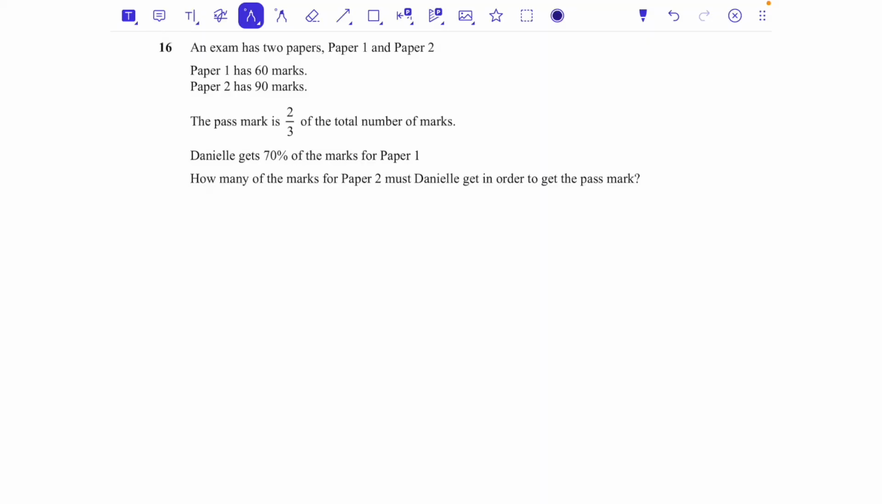Question number 16. An exam has 2 papers, paper 1 and paper 2. Paper 1 has 60 marks and paper 2 has 90 marks. The pass mark is 2/3 of the total number of marks. So total tells us that we need to add them together.